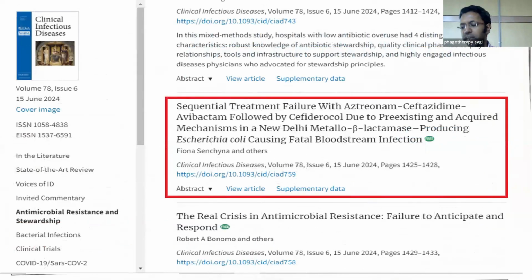The first case is a real-life case scenario, which I saw in my fellowship period. The second case I have taken from the Clinical Infectious Diseases journal, published by IDSA. This is a case of sequential treatment failure with azithromycin, ceftazidime avibactam, followed by cefiderocol, due to pre-existing and acquired mechanisms in a New Delhi metallo-beta-lactamase producing Escherichia coli, causing fatal bloodstream infection.